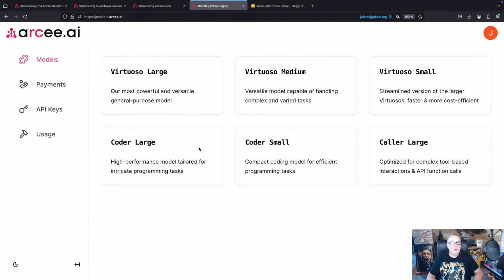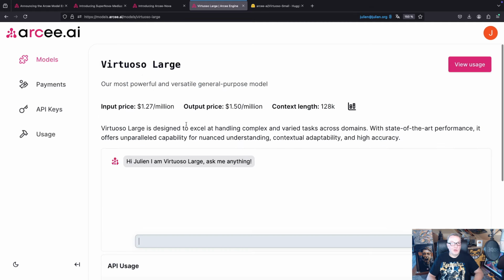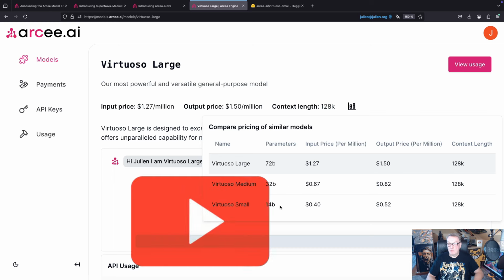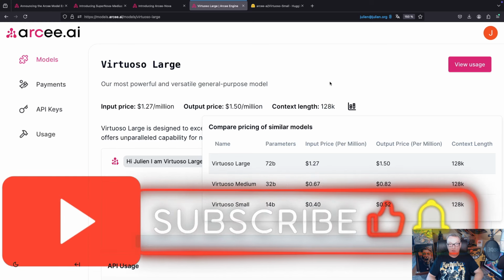Let's take a look at the models now. Maybe we start with Virtuoso Large. So you can see the prices. $1.27 per million input tokens, $1.50 per million output tokens, and context length is 128K, right? And this compares to the other models in the family. So large is 72B, medium is 32B, and small, which we just looked at and said it was close to other 70B models, is 14B. So you can see all those prices.